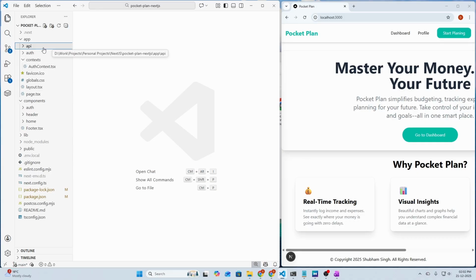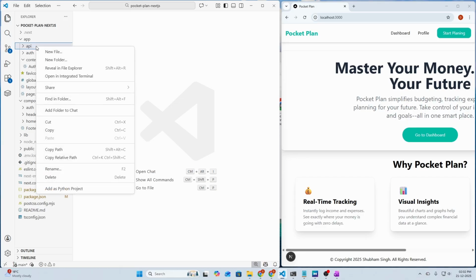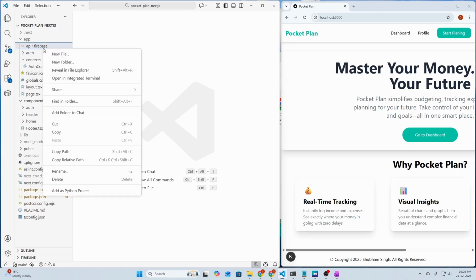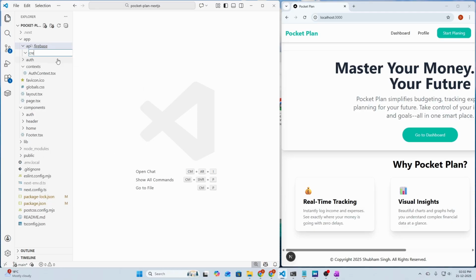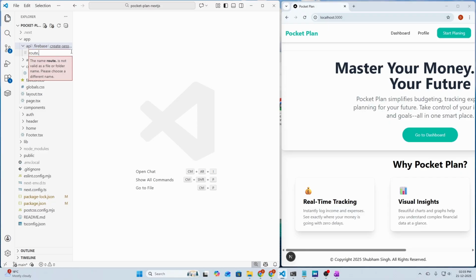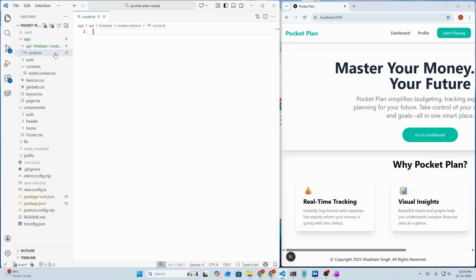This is a special folder by Next.js which allows the API methods, that is the application programming interface methods, to communicate with our server using functions like GET, POST, PUT, etc. Here we need to create a new folder and call it firebase, and inside firebase a new folder called create-session, and inside create-session we need to create a new special file called route.ts. This is also a special file and we need to specify the file name as it is, because it will be treated as a route for our fetch function.